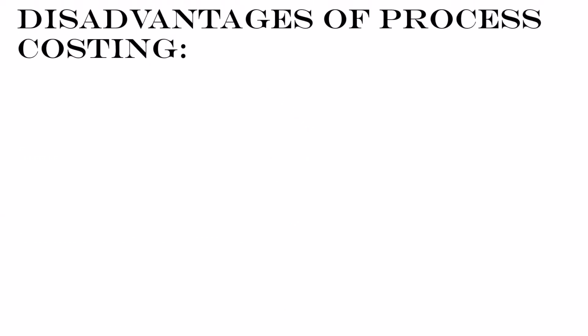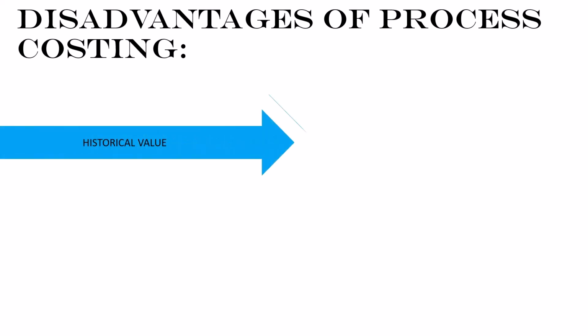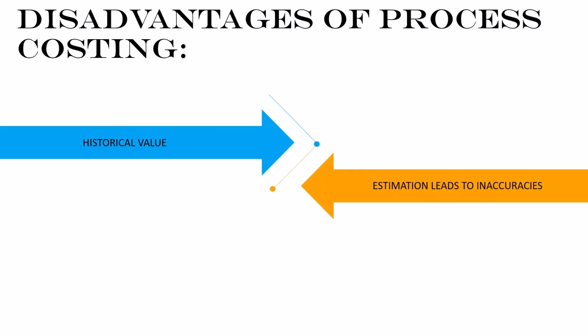But there are a few disadvantages of process costing too. Here are a few. Costs obtained at the end of the accounting period are of historical value and are not very useful for effective control. Work in progress is required to be ascertained to calculate the cost of continuous process.